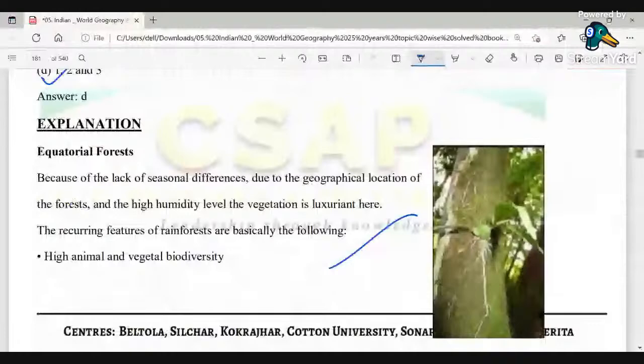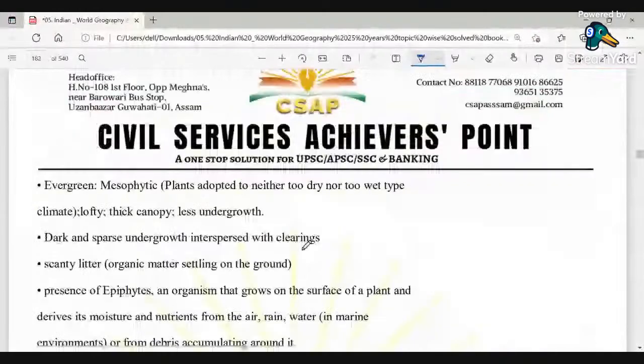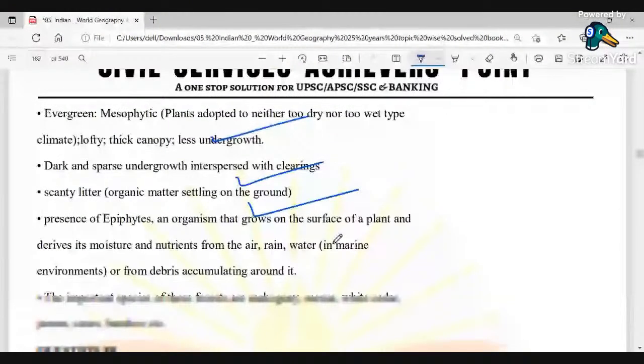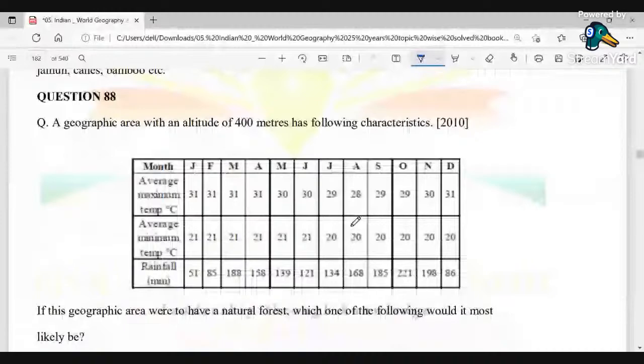Everything is basically related: the presence of epiphytes, dark and sparse undergrowth, clearings has been given. Okay, leave aside this question because you have to read it all well.